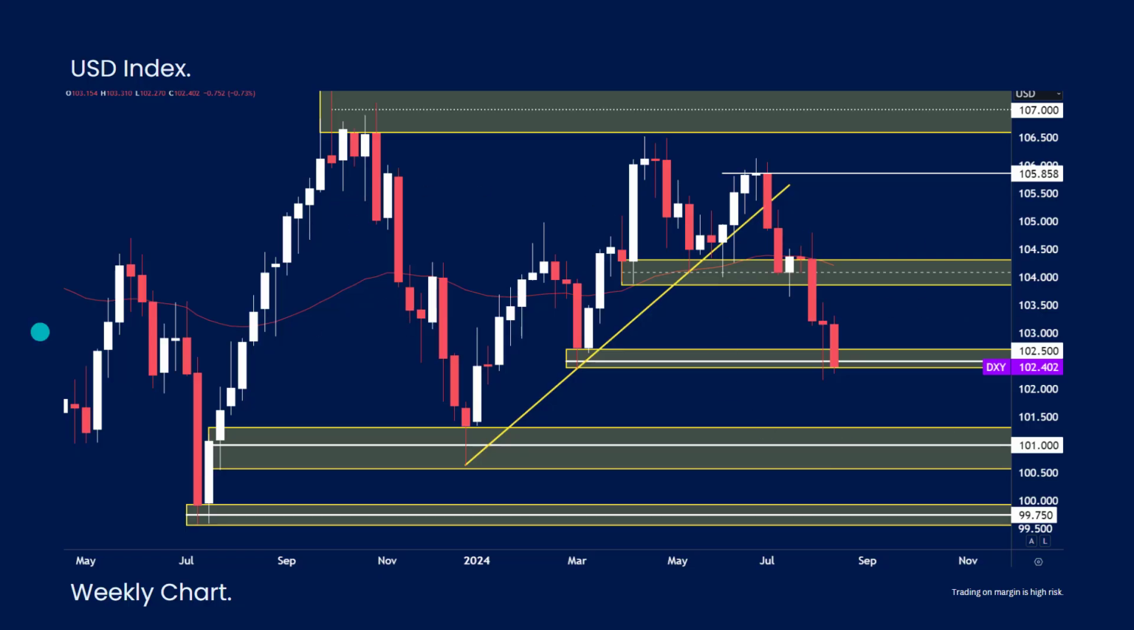So looking at the dollar index, one thing we talked about last week was the idea that the market could come back down towards 102.50s. Dollar still under pressure at the moment. However, high impact news week, we closed back at support.